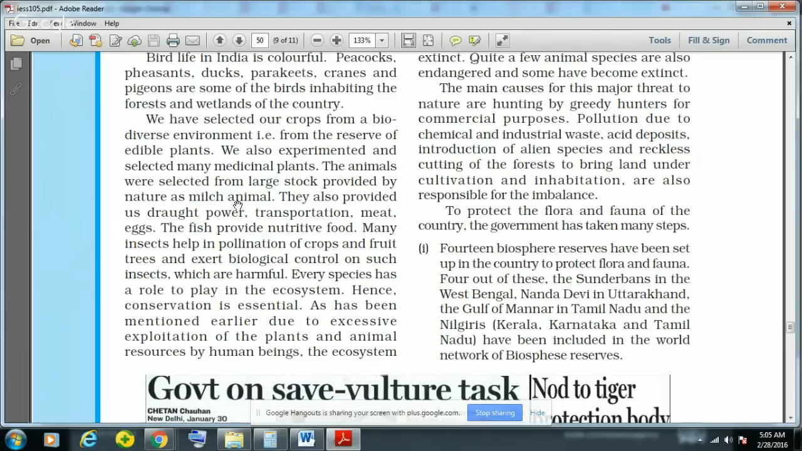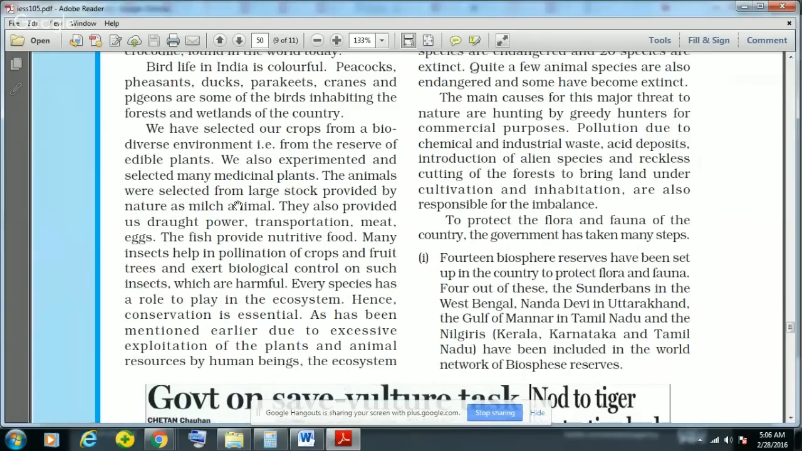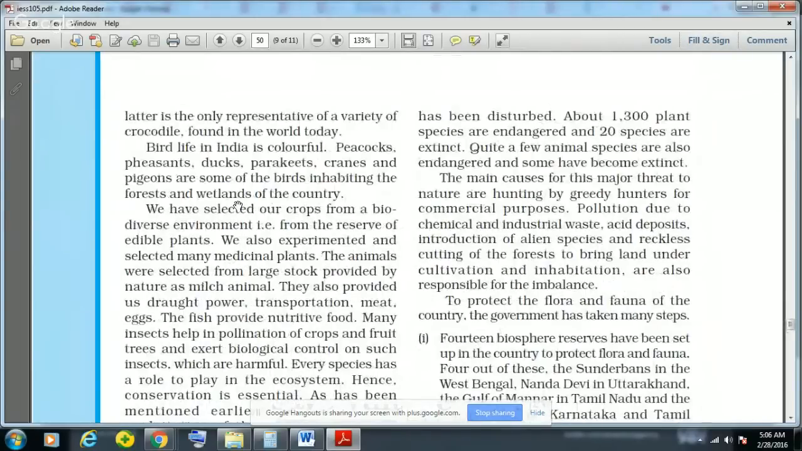Many insects help in the pollination of the crops and fruit trees, and they exert biological controls on such insects. So every species has a role to play in the ecosystem, and that is why their conservation is essential. But because of the excessive exploitation of the plant and animal resources by human beings, because of the overuse, because of the greedy nature of human beings, the ecosystem has been disturbed. That is why about 1300 plant species are endangered and 20 species are extinct, and quite a few animal species are also endangered and some have become extinct also.